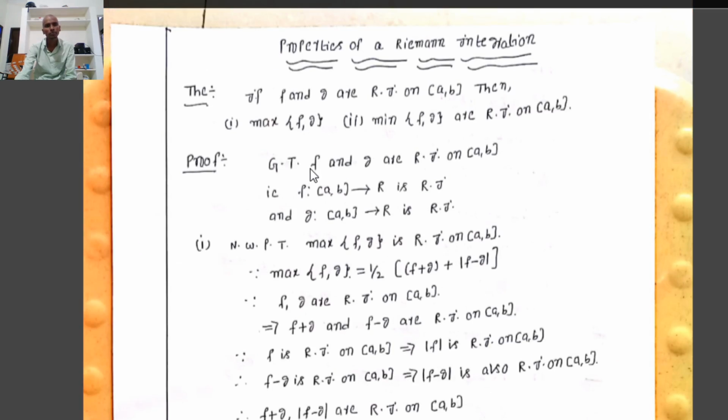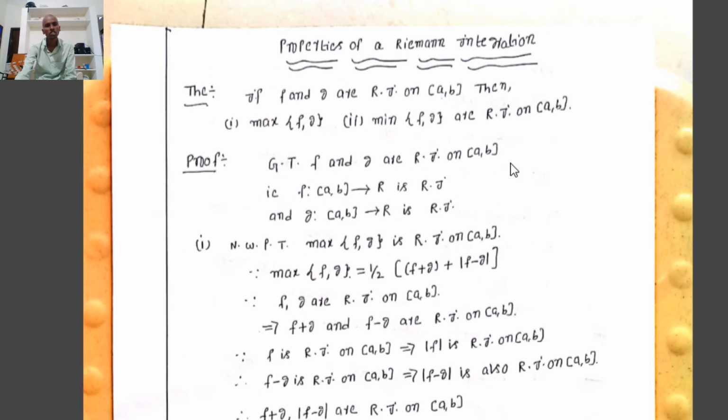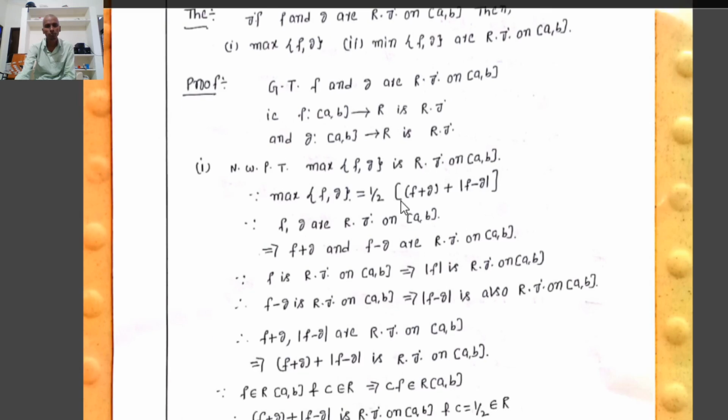We are given that f and g are Riemann integrable functions on the closed interval [a, b]. That is, f from [a, b] to R is Riemann integrable and g from [a, b] to R is also Riemann integrable.